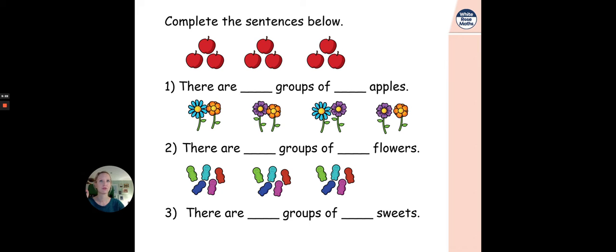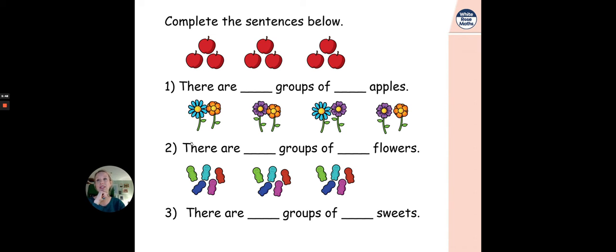There is, where's my mouse gone? Come here, mouse. There is 1 group here, 1 group here, and 1 group here. 1, 2, 3 groups. There are 3 groups of how many apples are in each group? 1, 2, 3. So there are 3 groups of 3 apples. Quite straightforward, that one.